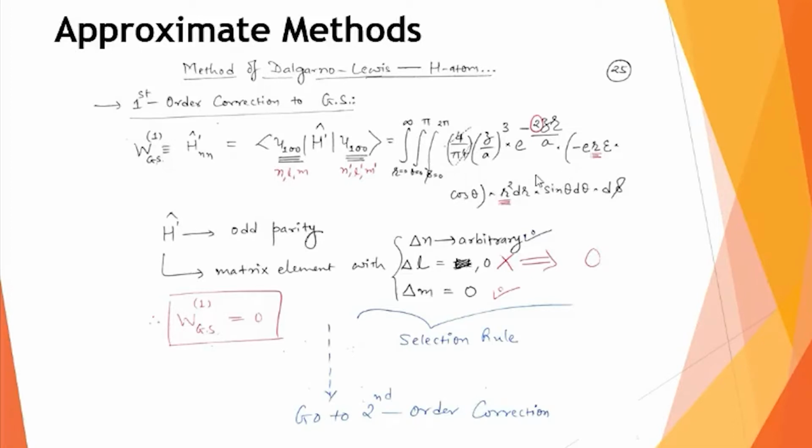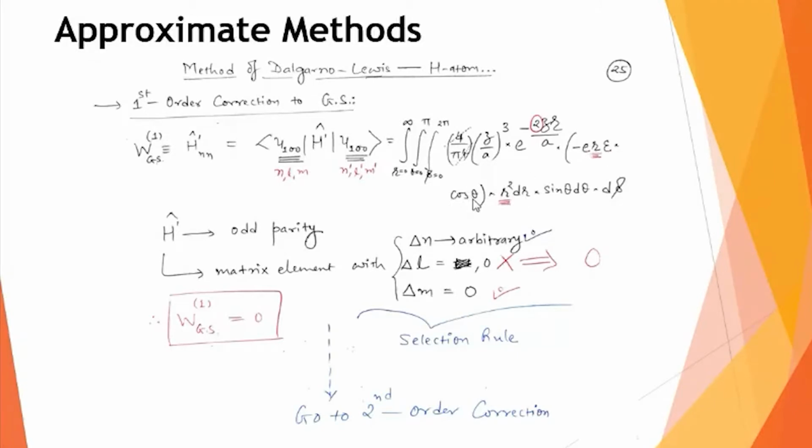In fact, now there is no need to do such calculations in spectroscopy or in such matrix elements. Whenever you are calculating, it is always good to know what kind of parity is involved. If I just look at the expression for h dash, this bracketed term is your h dash. Small e and capital E are constant terms. Small e is the electron charge, capital E is the electric field.